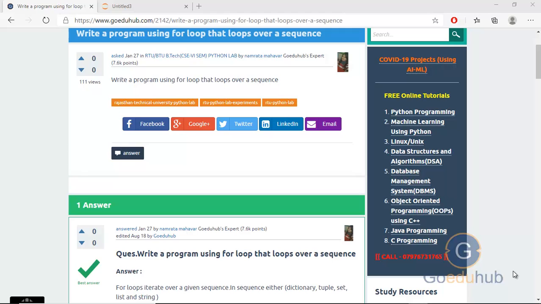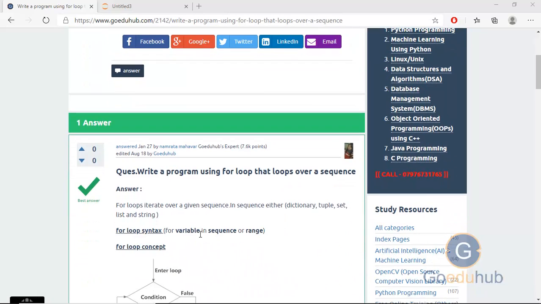So first of all, the for loop in Python is used to iterate the statements or a part of the program several times. It is frequently used to traverse data structures like list, tuple, string or dictionary. So we have different sequence data types like dictionary, tuple, set, list and string. We will traverse these items with the help of a for loop.